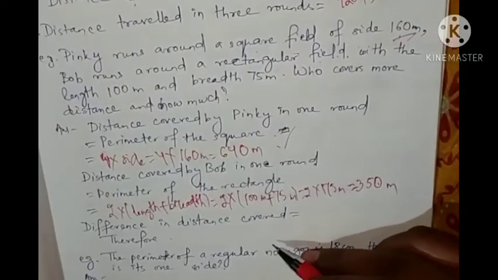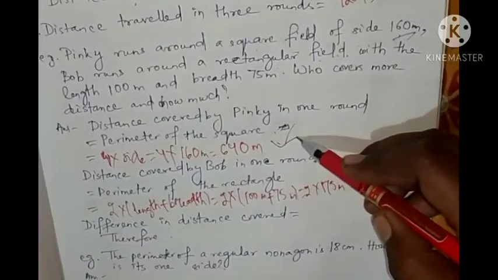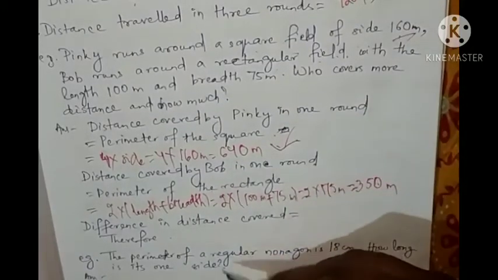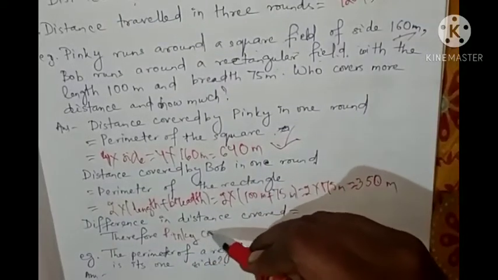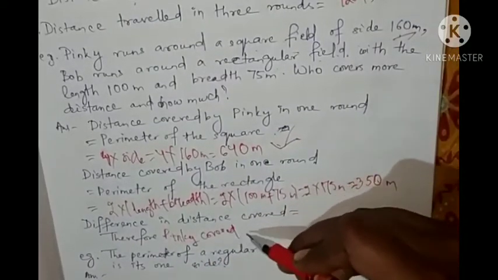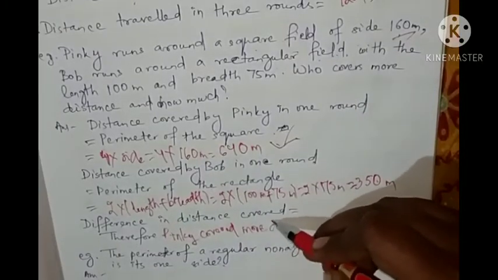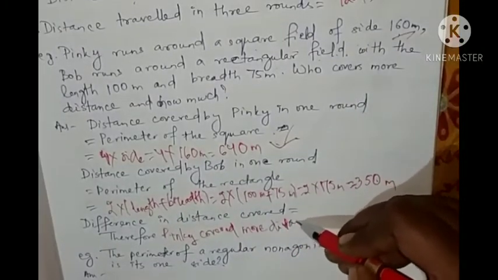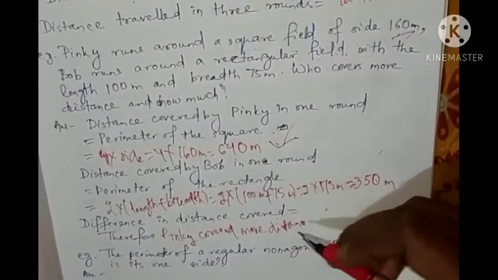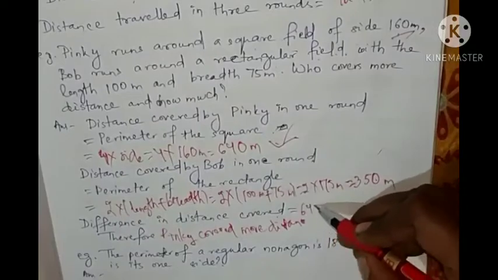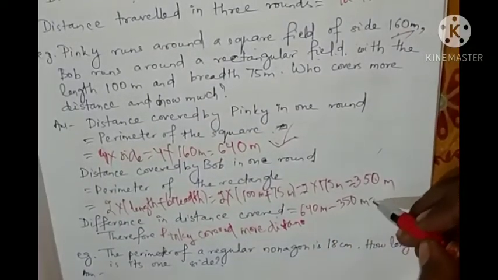Pinky covered more distance. So how much more distance has she covered? The difference in distance covered is 640 meter minus 350 meter.